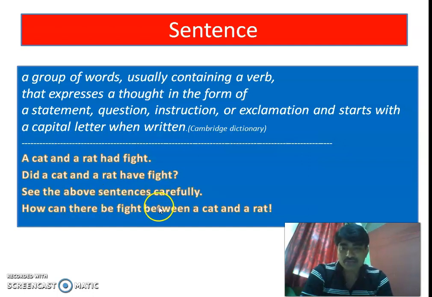And how can there be a fight between a cat and a rat? This is a very interesting story that I have given you in 4 sentences, but these are 4 different types of sentence. If you see carefully, every sentence has subject and predicate. Besides this, they have proper sequence and meaning in real life. So these are the sentences, and today we are going to see the types of sentences one by one.